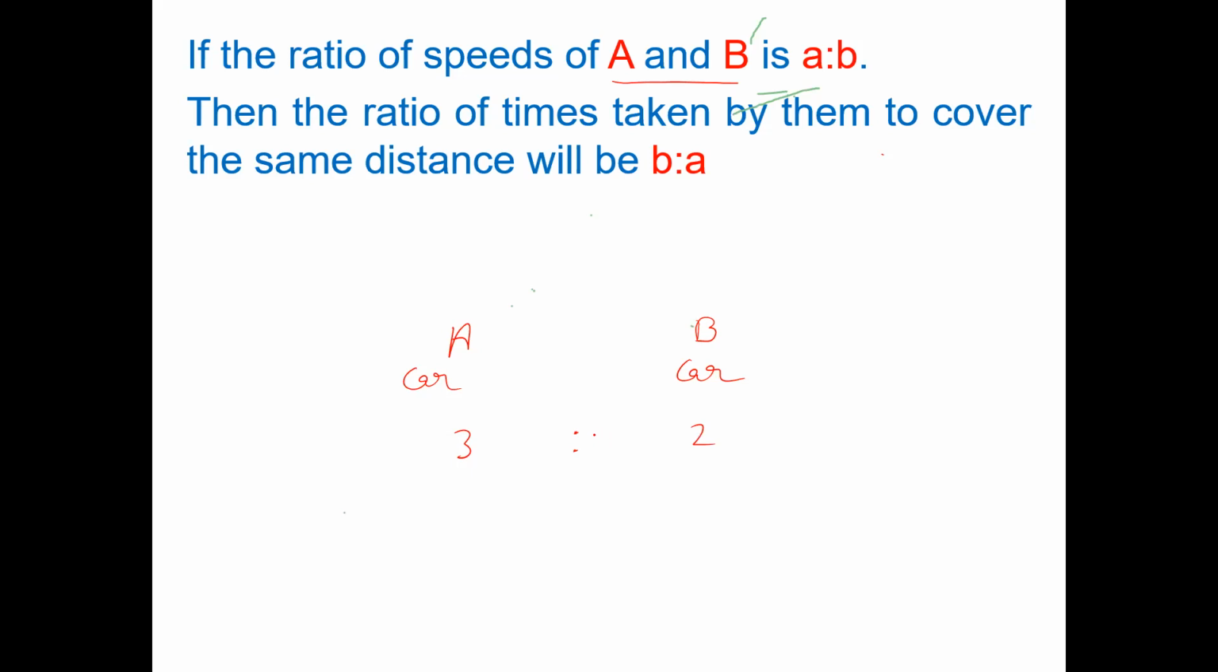Then the ratio of times taken by them to cover the same distance will be B/A. Okay. Then what shall be the ratio of time? The ratio of time shall be 2:3. And this is how you can solve this question very easily. And you do not have to apply any kind of formula. This is a very basic and very good shortcut.